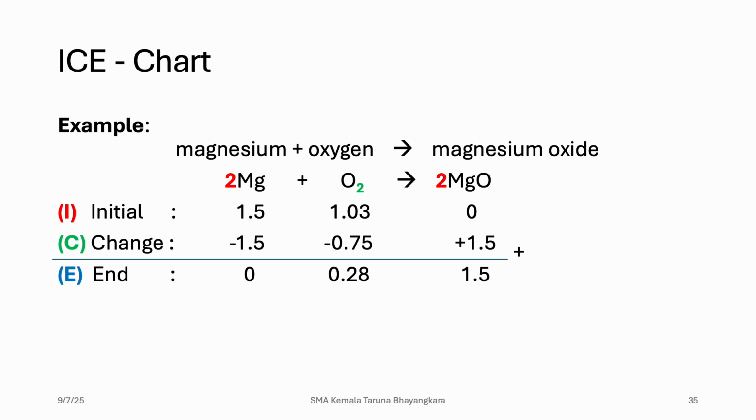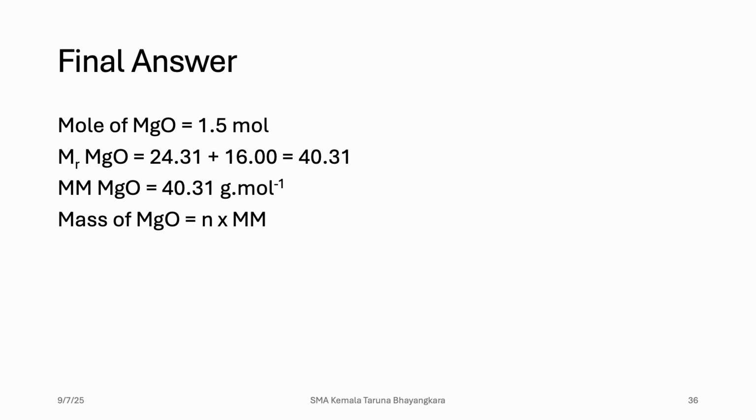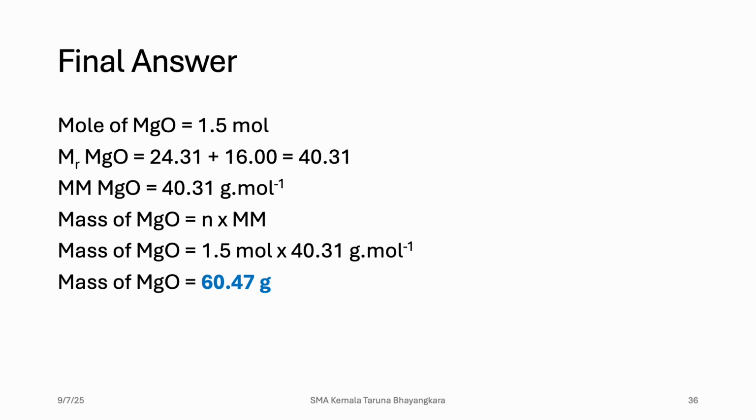So because the question is about magnesium oxide, we take this value of mole of magnesium oxide, which is 1.5 moles. The Mr of MgO is 24.31 plus 16, so it's 40.31. The molar mass is 40.31 gram per mole, and then mass of magnesium oxide would be n times molar mass, so it's 1.5 mole times 40.31 gram per mole. So the mass of magnesium oxide would be 60.47 gram.